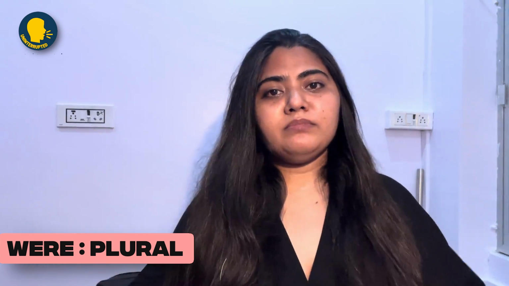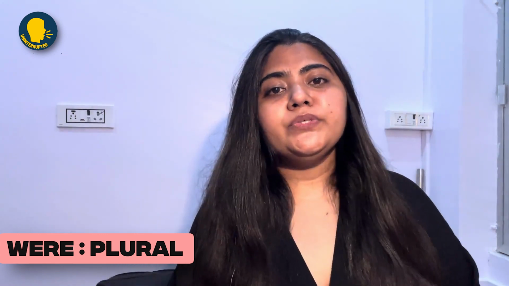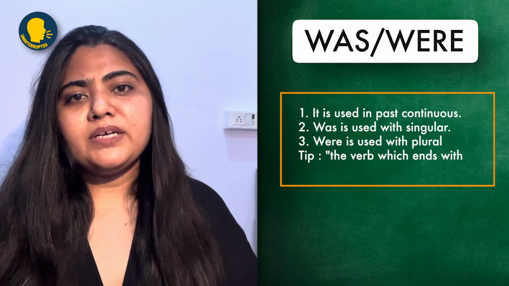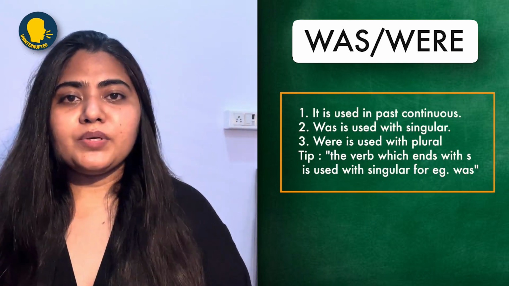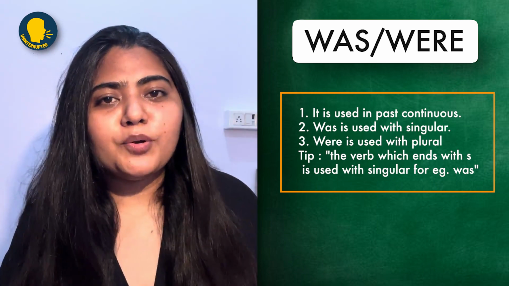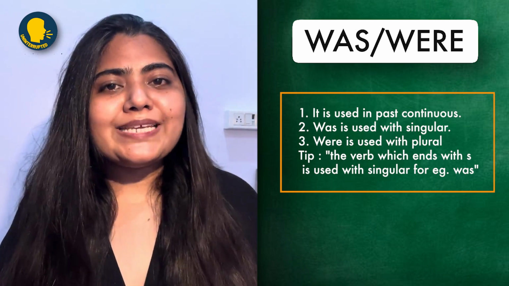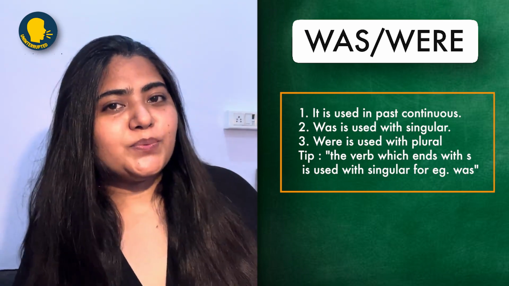We were. We means someone else other than me also, or maybe others. More people, more than two, right? So with plural, we use were. As simple as that. It's used in past continuous, with singular and plural separately. And for the hint, remember, whichever helping verb is taking s in the end, it will be used with singular.